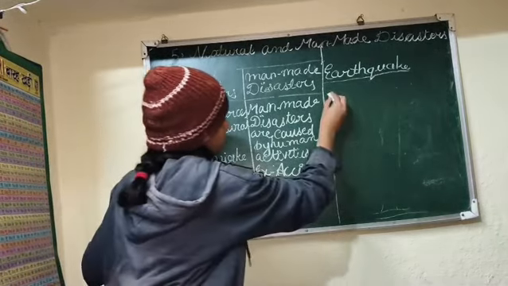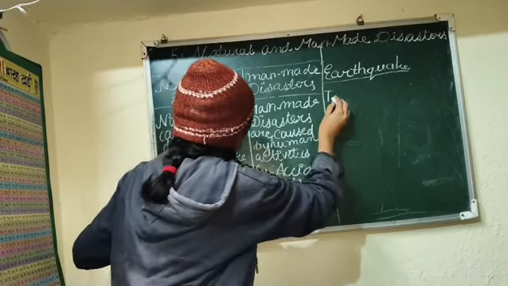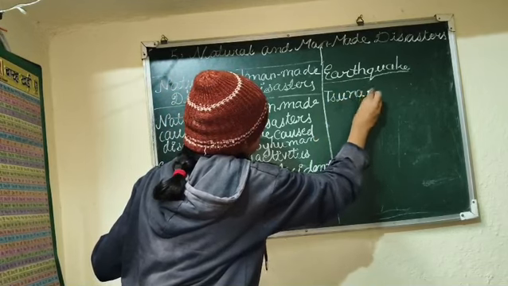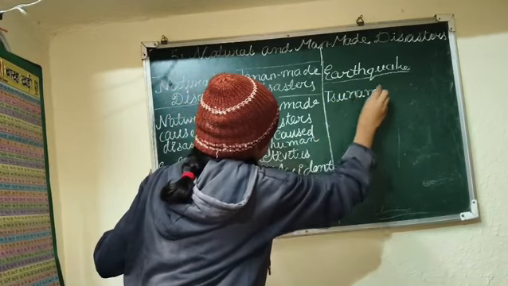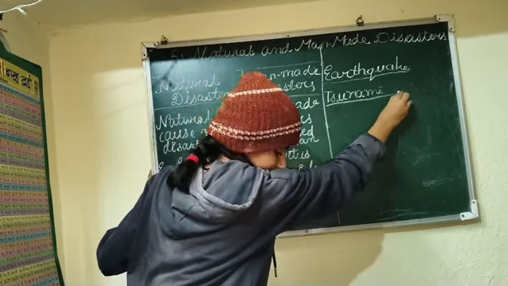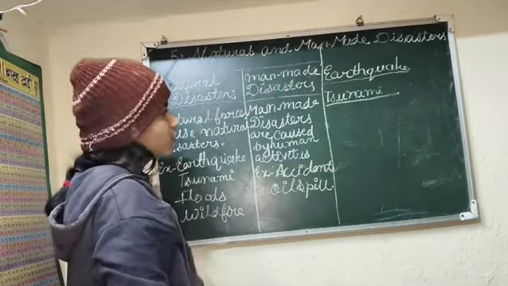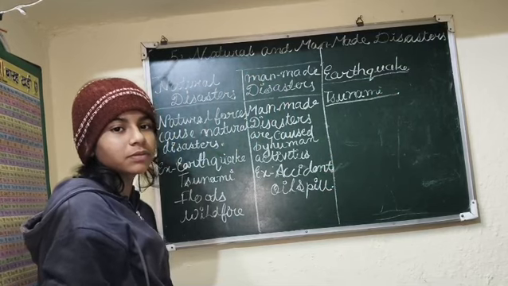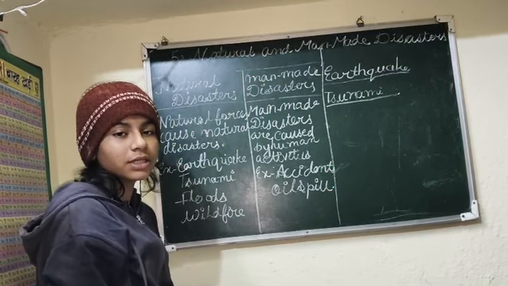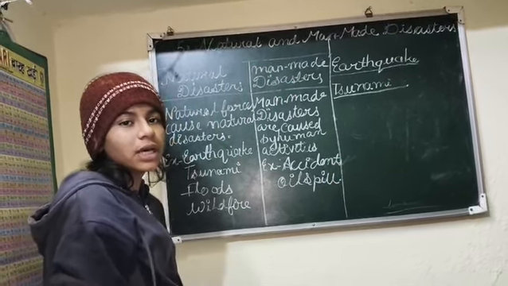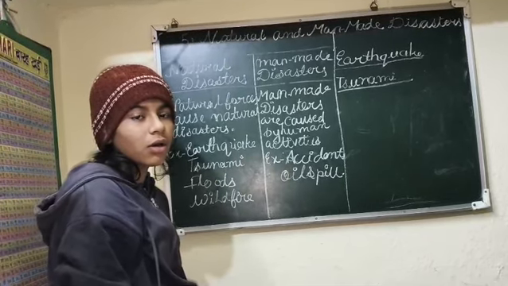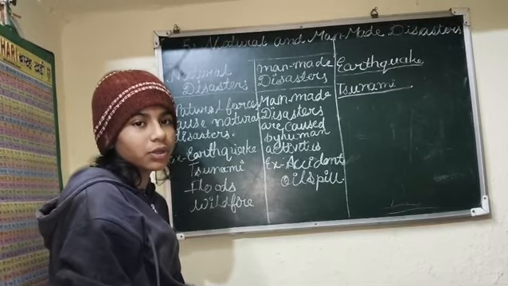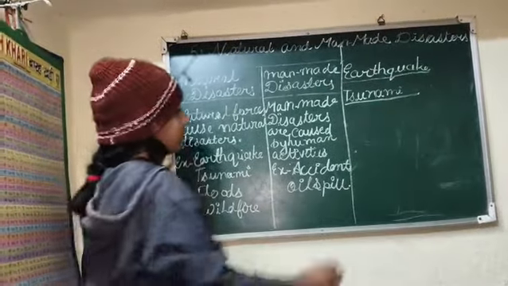Then is tsunami. So what is tsunami? Tsunami is a huge wave caused by an underwater explosion, underwater volcanic eruption or earthquake. Then floods.